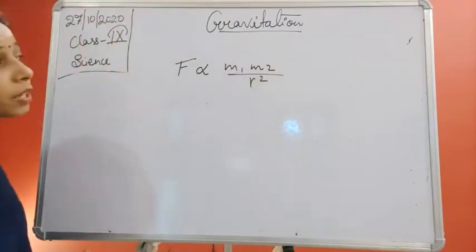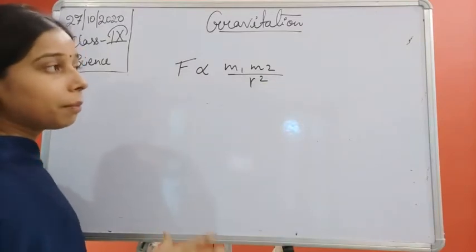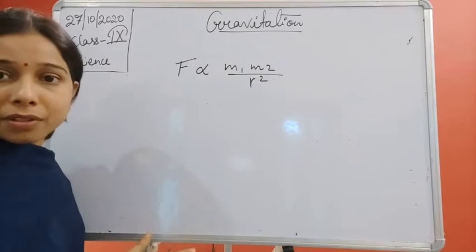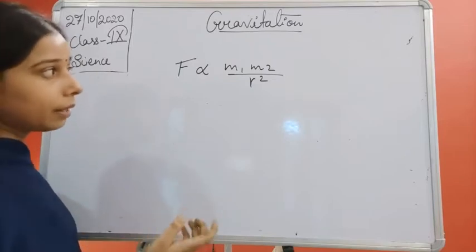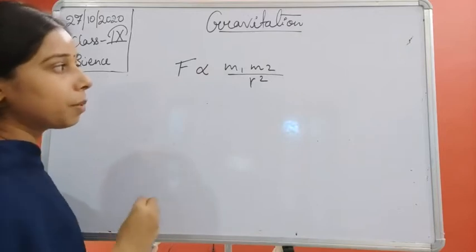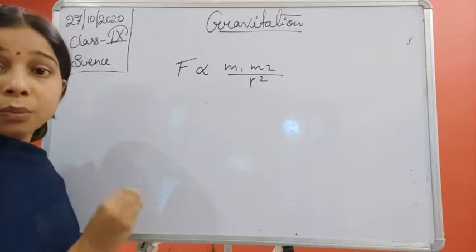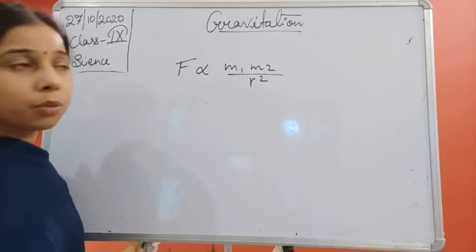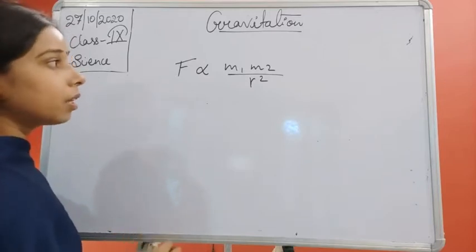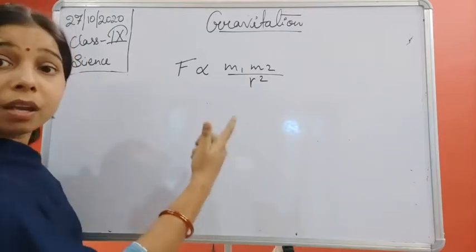So if two objects are kept at a certain distance, the gravitational force acting on them is directly proportional to the product of their masses and inversely proportional to the square of the distance between them. With this, students, we come to a conclusion: if the masses of the two objects increase, the gravitational force will be more.